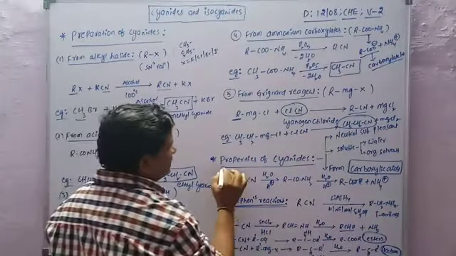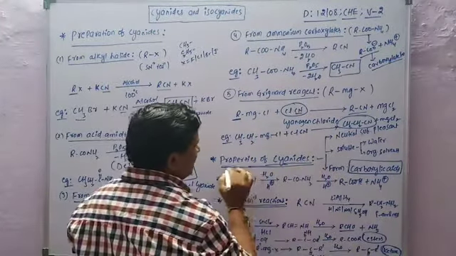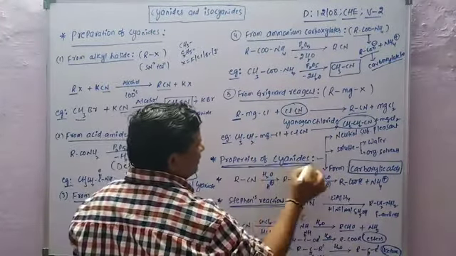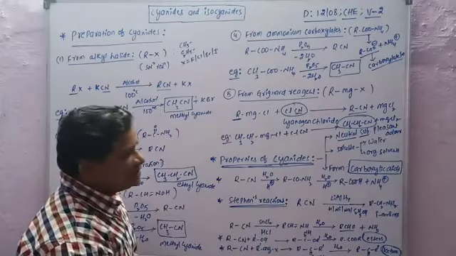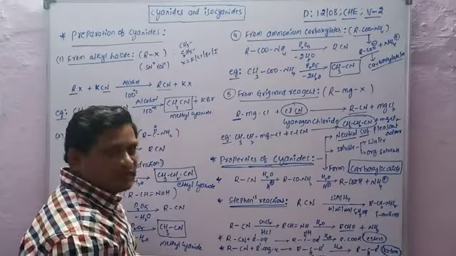So next one is the properties of the cyanides. In physical properties, cyanides are neutral substances with pleasant odor.